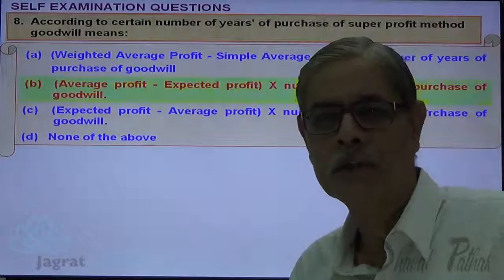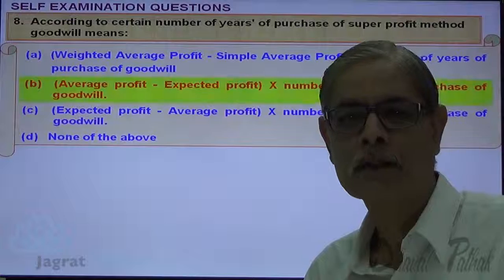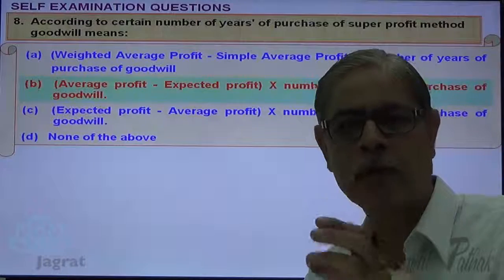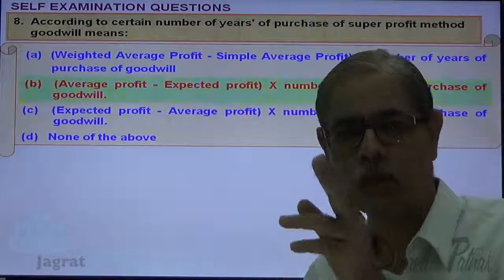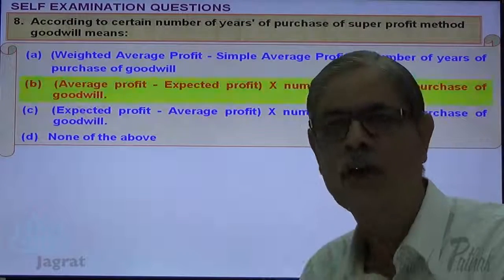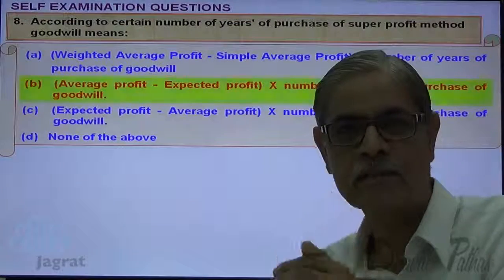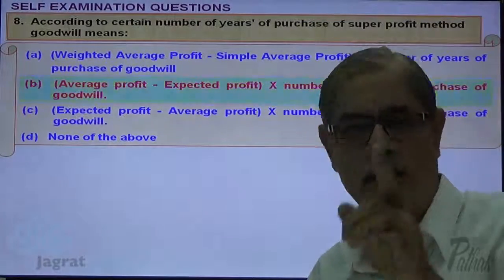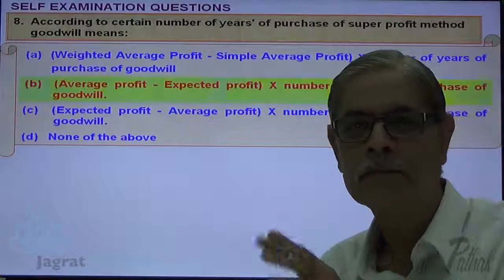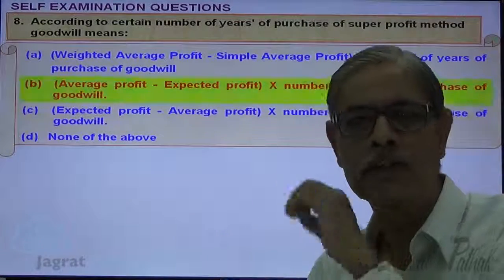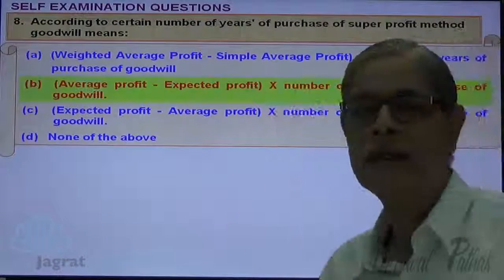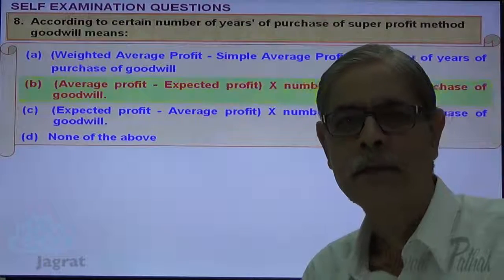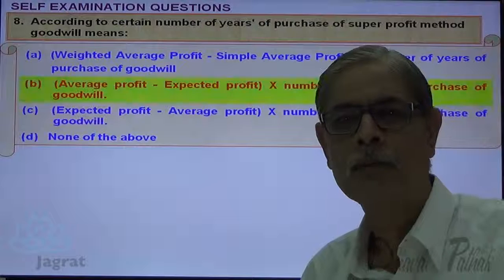So B is the correct option. B is the correct option for finding out the value of goodwill by the super profit method. In the super profit method, we have to find out the super profit earning potential of the existing firm. The existing firm is going to earn profit on the basis of past average profit. From that you have to deduct the expected profit of such new firms which we start today. That is the expected profit of the new firm. The difference between the two is known as super profit, that is multiplied with the number of years for which such profit is going to be sustained.